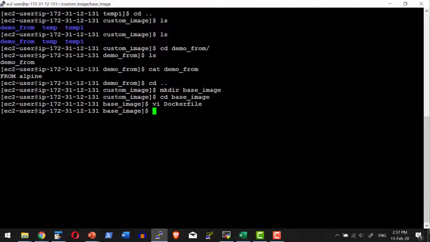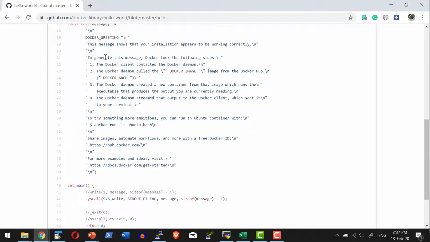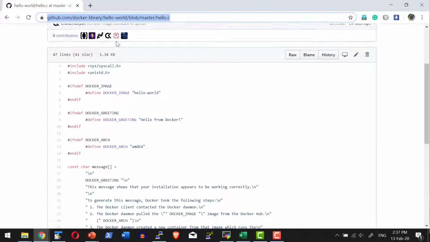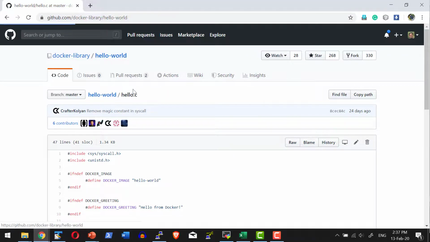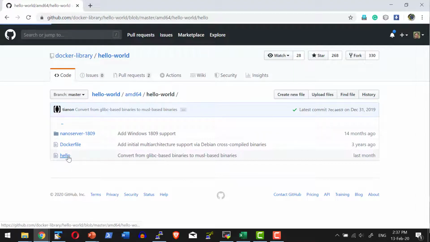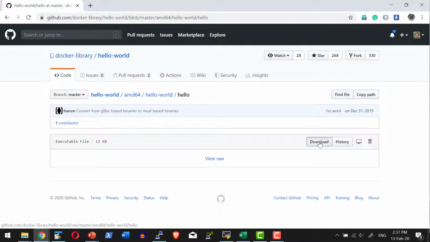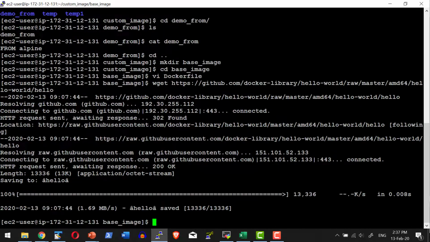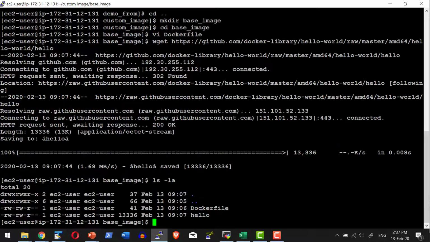Now let me go ahead and download the executable. I'm using a 64-bit operating system. So I can download the executable directly, or otherwise I can download the C file and compile it as per the AMD64 architecture and then use it. Or I can directly download the executable from this specific location. Here I have the downloadable link. Let me copy the link and download it over here. I have the file.